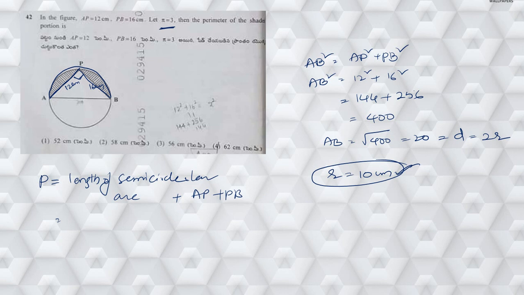Now what is the length of the semicircular arc? The length of the semicircular arc is nothing but pi r, plus, already we know the value of AP plus PB. Now he already said to consider the pi value as 3. So 3 into 10 plus, this is nothing but 28. So 30 plus 28 is 58 centimeters. Hence the answer is 58 centimeters.